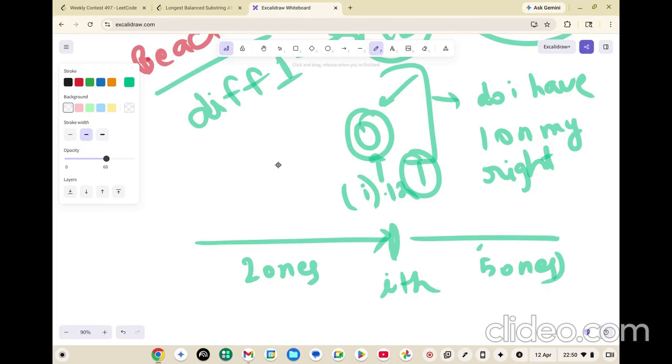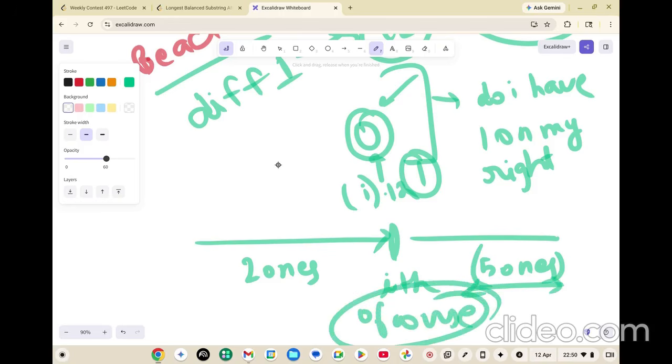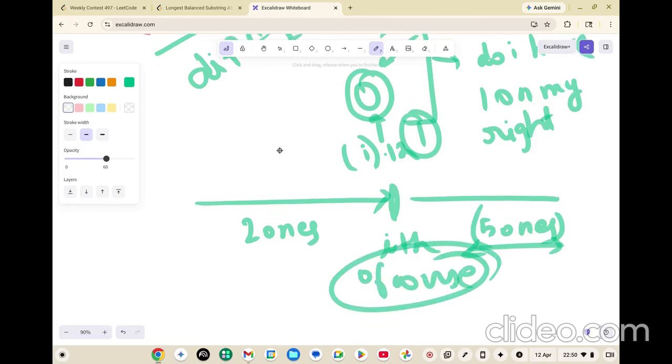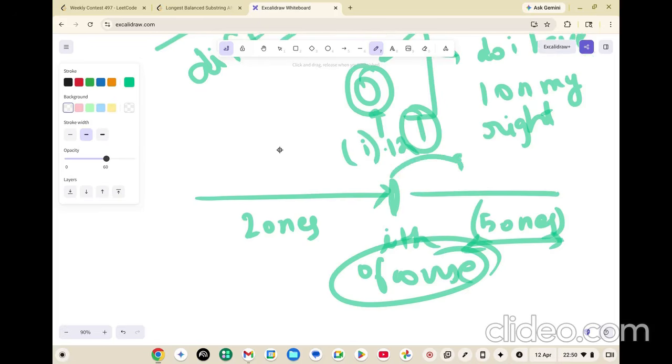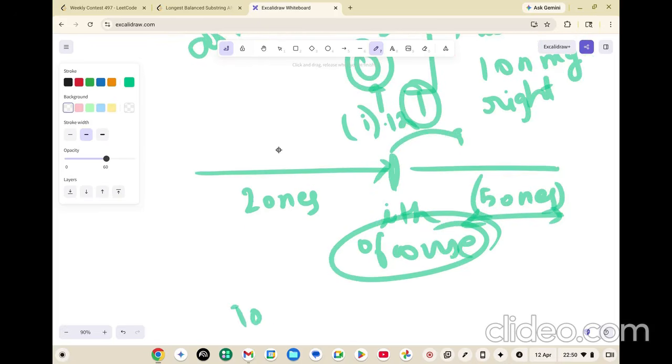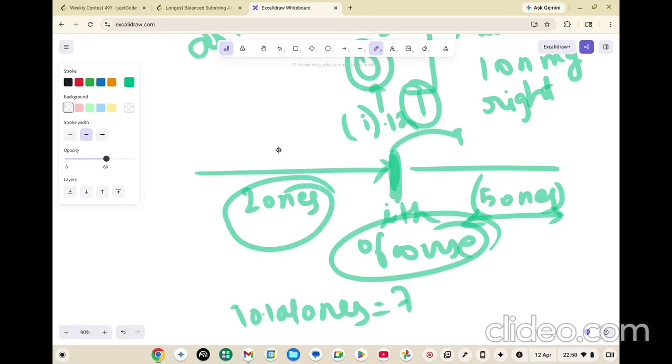Then can you tell me, do you have ones left or not? Of course you do have ones left. How did you find it? Did you traverse the whole string? No, you just needed to have a total count. Total ones is 7 in this case. Till this point you have another variable called ones, which tells how many ones we got, for example 2.